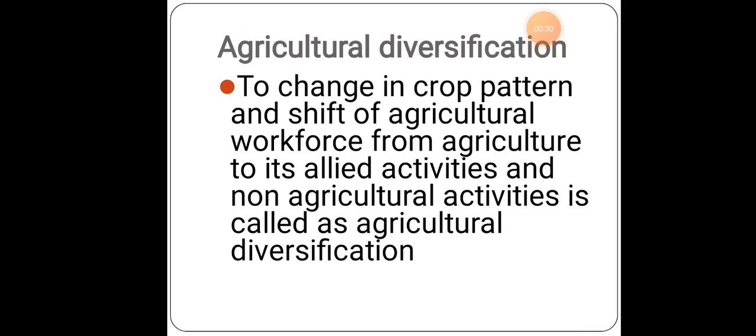Agricultural diversification means a change in crop pattern and a shift of the agricultural workforce from agriculture to its allied activities and non-agricultural activities. As the name itself tells, you need to diversify, so a variety of things could be done other than agriculture. Maybe cattle breeding, not only cultivation of crops. Other than that, we can even cultivate vegetables and fruits. All these things are allied activities.